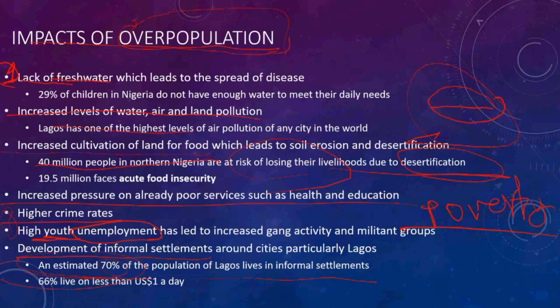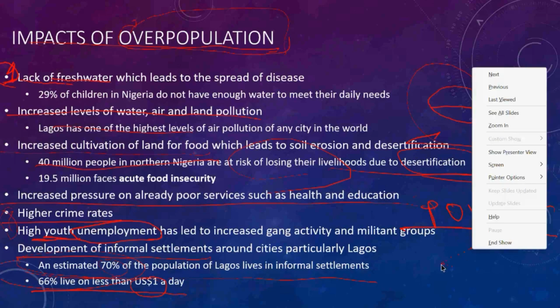It is not in the government documents. And also 66% live on less than $1 a day. $1 a day is very little money. It means they live on less than $1, not only $1.